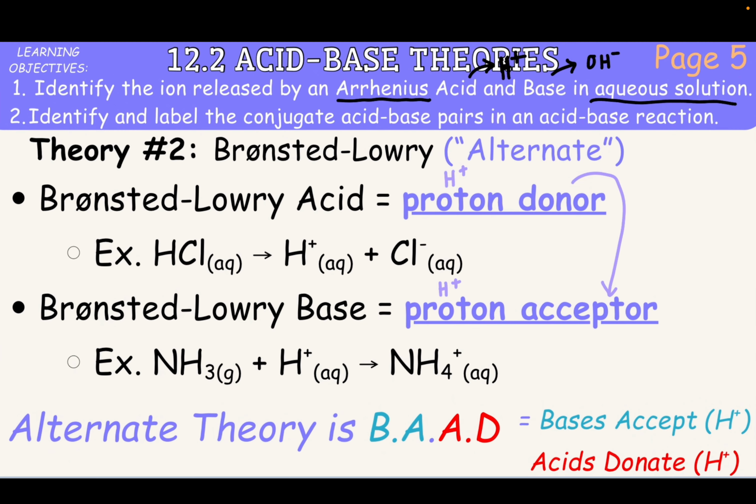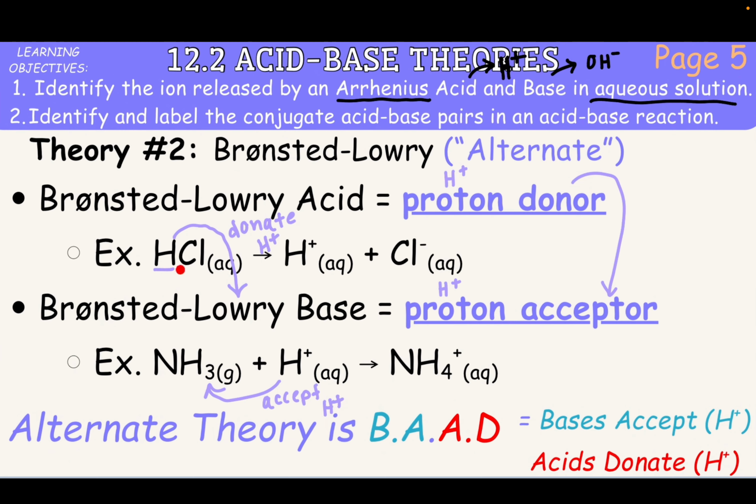So for the acid example, we have our HCl. So HCl is going to donate its proton to whatever base is there to accept it, whereas that Bronsted-Lowry base, so like NH3 for example, is going to accept that H plus.